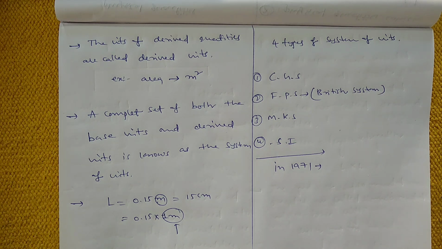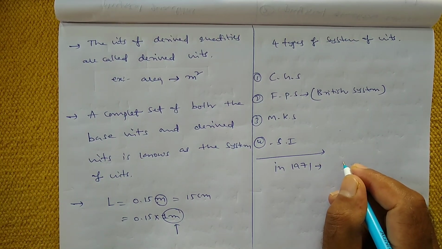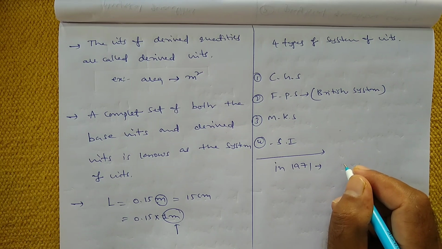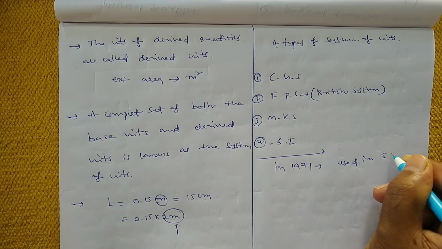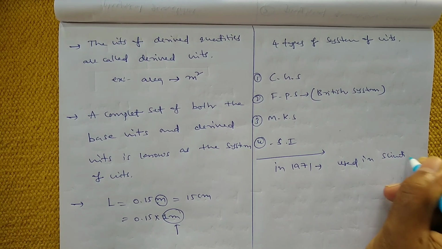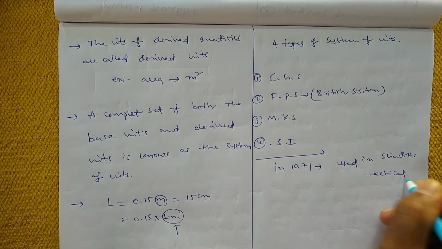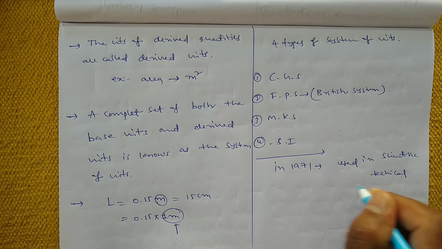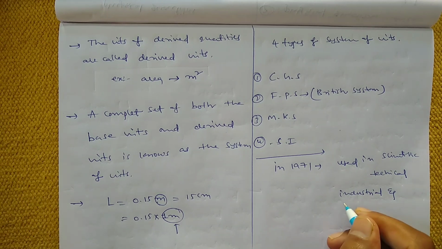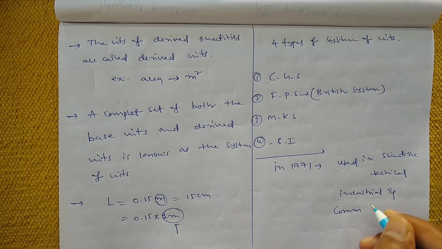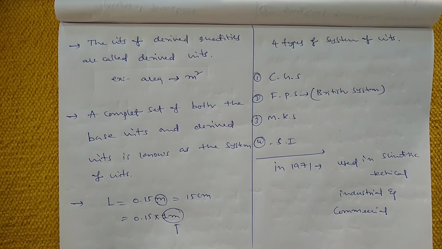So these 4 types of system of units are mainly used for scientific reasons, and for technical purpose also we are using them, and for industrial and for commercial purpose also we use these units.